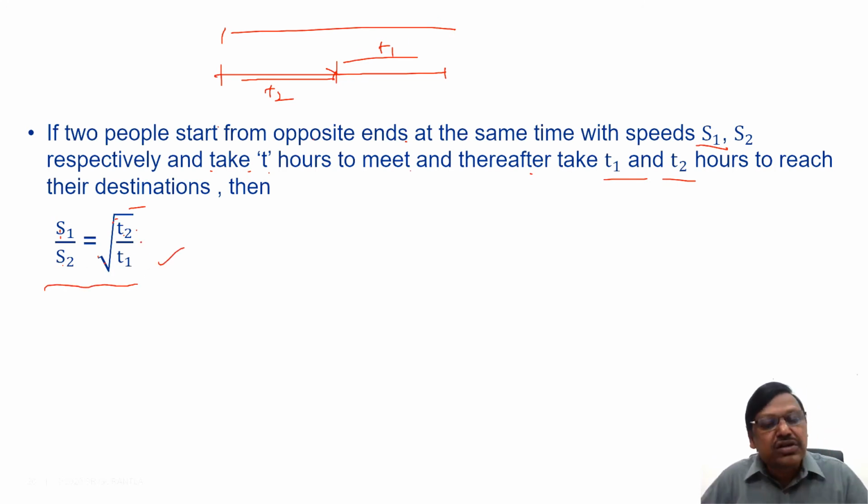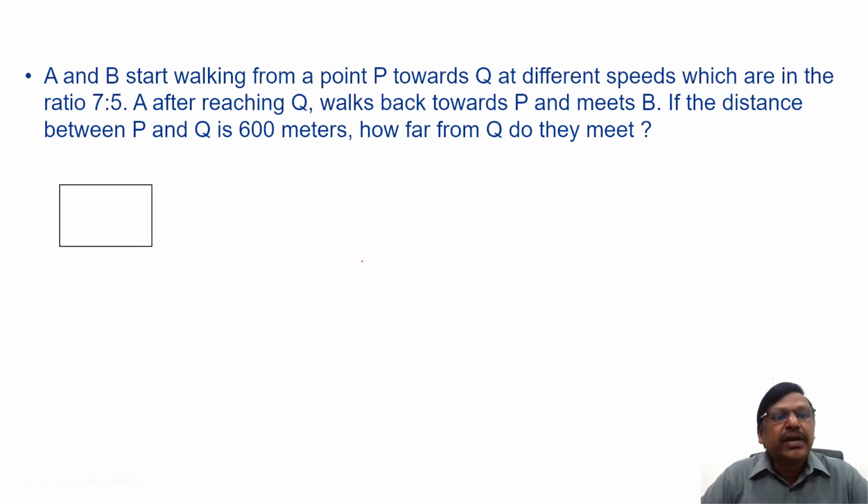So these four shortcuts will help you in answering some really complex questions on meeting points in the part of speed, time and distance. Let's see a couple of questions. A and B start walking from a point P towards Q at different speeds which are in the ratio 7:5. A, after reaching Q, walks back towards P and meets B. If the distance between P and Q is 600 meters, how far from Q do they meet?